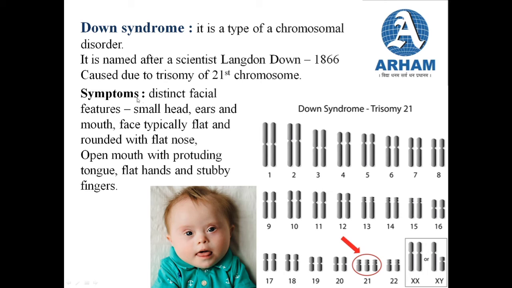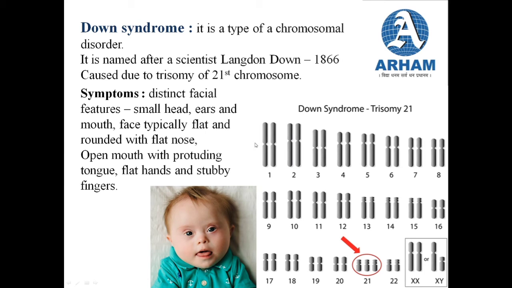So in an individual, if there are 3 instead of 2 21st chromosomes, then the condition leads to Down syndrome. The symptoms that we get to see for this syndrome are distinct facial features. Their facial features are very distinct, like they have a small head, and the ear and mouth are also very small. Then the face is typically flat and rounded with a flat nose. Their mouth is always open with a protruding tongue, and they always salivate. Okay, so that is also one symptom. Then their hands are flat with stubby fingers. So these are the symptoms of a Down syndrome individual.